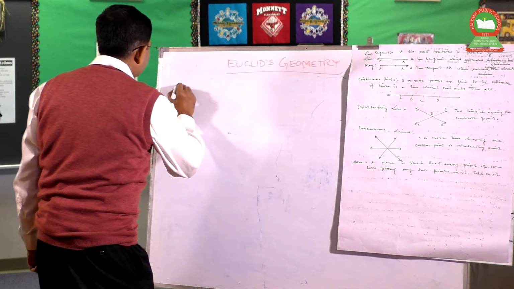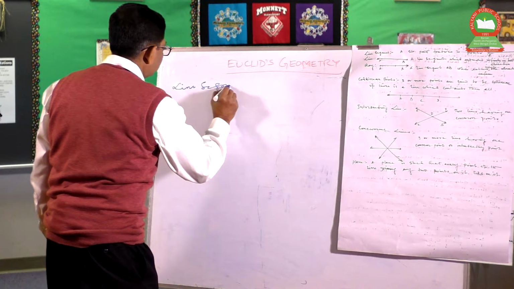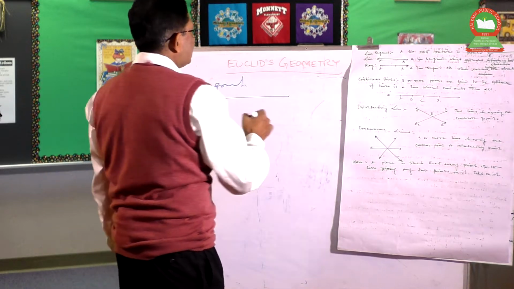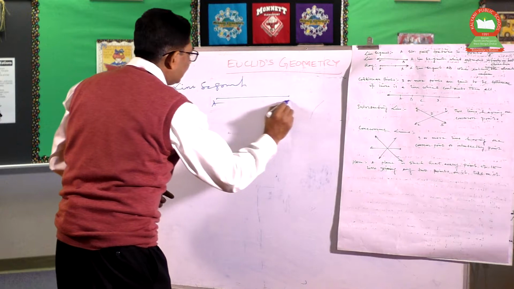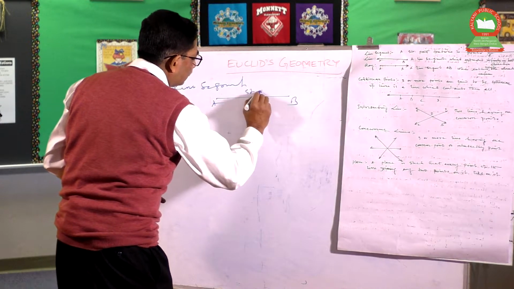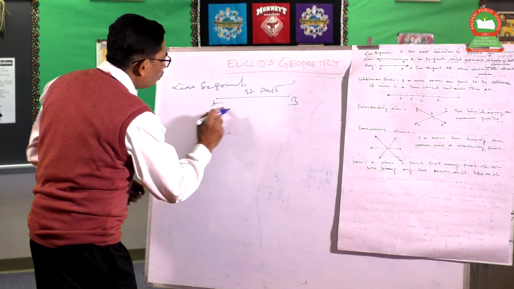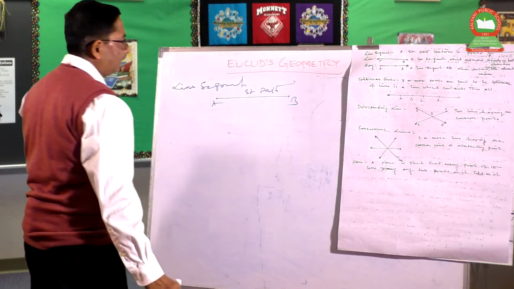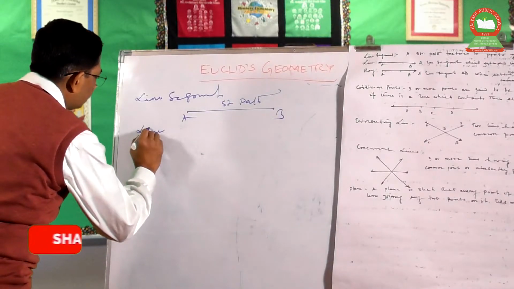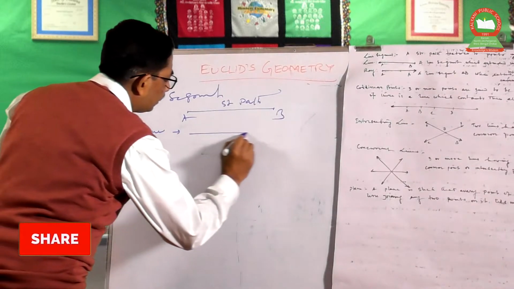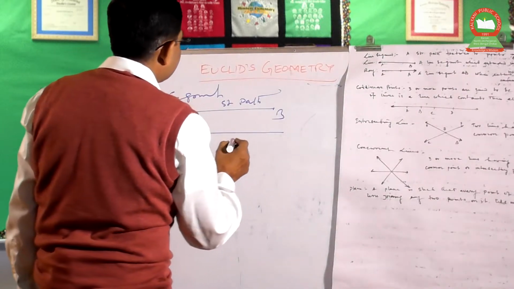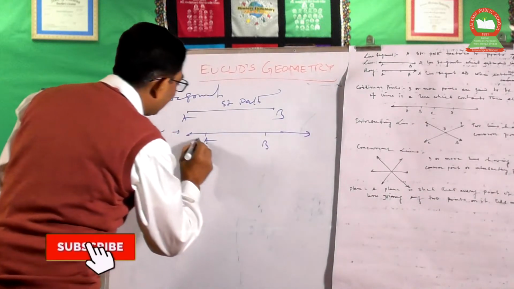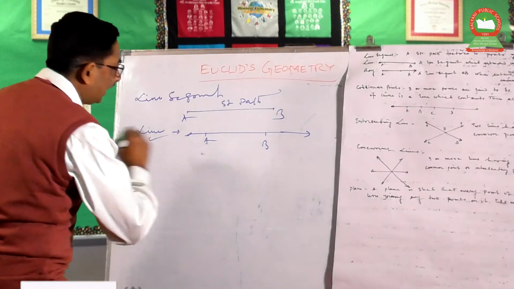Suppose what is actually the concept of a line segment? Suppose this is a line segment. It is a straight path drawn between two points. A straight path drawn between two points is called a line segment. There are two fixed points. Then a line is a line segment which can be extended. Suppose AB is a line segment. It can be extended endlessly, and this is called a line.